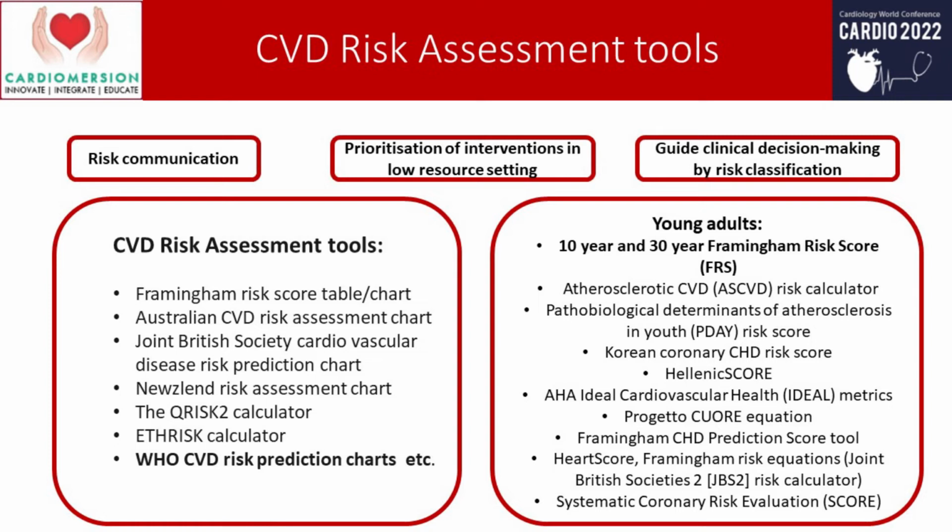So for young adults, there are fewer options available, and the predictability of these options is less as compared to the ones in adults. The ones available are the 10-year and 30-year Framingham Risk Score, Atherosclerotic CVD Risk Calculator, Pathobiological Determinants of Atherosclerosis in Youth Risk Score, Coronary Risk Score, AHA Ideal Cardiovascular Health Metrics, Progeto-Curo Equation, Framingham CHD Prediction Score Tool, Heart Score, Framingham Risk Equation, and Systematic Coronary Risk Evaluation, that is the SCORE.